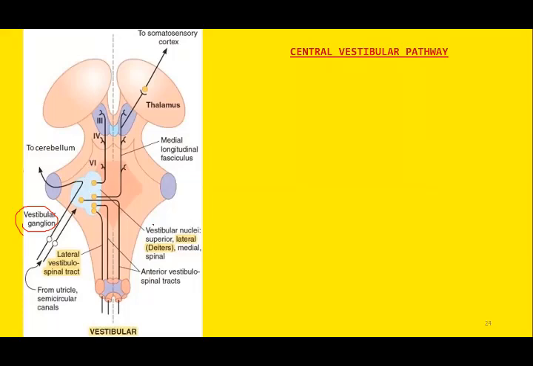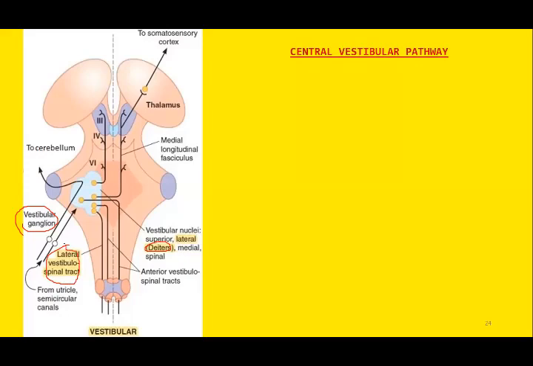These are the vestibular nuclei: the superior, medial, inferior, and lateral. The other name for inferior is spinal. The other name for lateral is Deiters' nucleus. And this Deiters' nucleus is responsible for impulse transmission in the form of the lateral vestibulospinal tract.